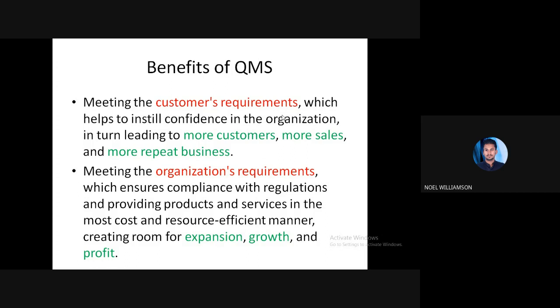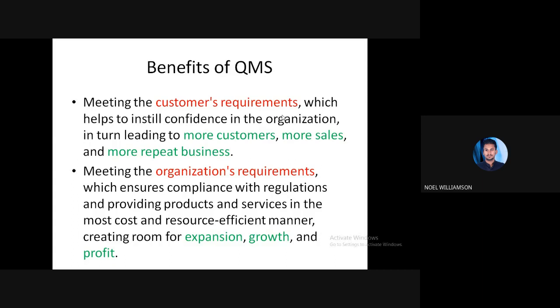So more and more customers will be attracted towards a particular organization or company, and they will have more sales and also more repeat business. The same customers will give the business repeatedly. For the next time also, they will give the order to the same company. That's why more repeat business.